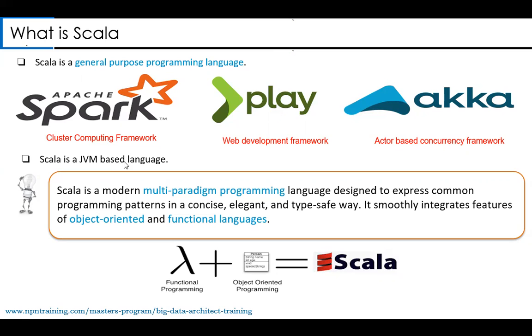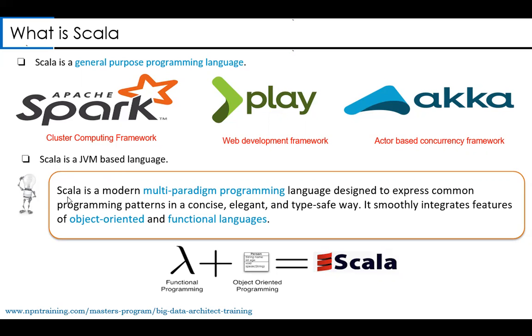So all the performance boost that your JVM gives, you get even when you write your Scala, because Scala is also a JVM based language. Till now we may have thought that Java is the only JVM based language. No, there are various JVM based languages, and Scala is one more example. That is something very important that you have to know.